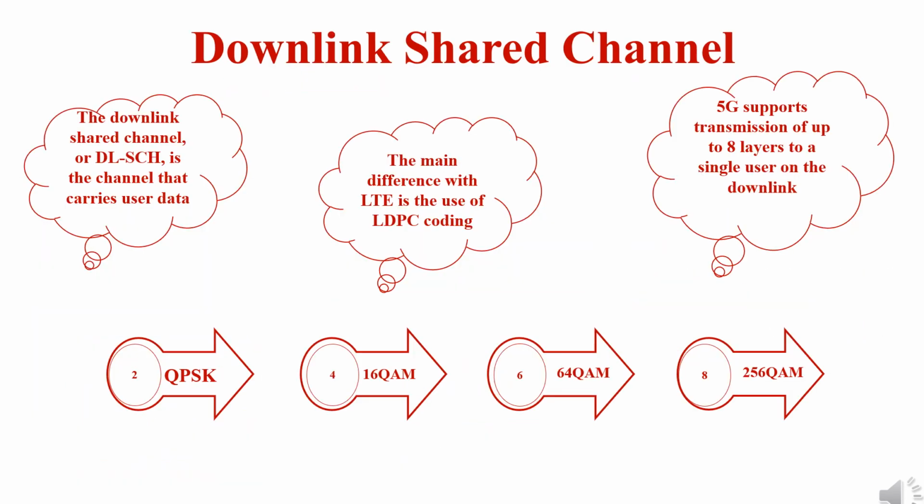The downlink shared channel is the channel that carries user data. It also carries other pieces of information, such as different types of system information blocks. The main difference with LTE is the use of low density parity check coding. 5G supports transmission of up to 8 layers to a single user on the downlink. This means that there can be up to 8 streams transmitted in parallel. 5G uses the exact same list of modulations on the downlink as LTE, from QPSK through 256 QAM.